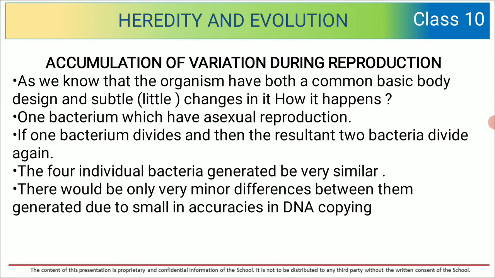So in the case of a unicellular organism, very little difference is visible. This is the best example related to bacteria, where bacteria divide and then again divide and again divide, and you will find slight differences in their appearance.